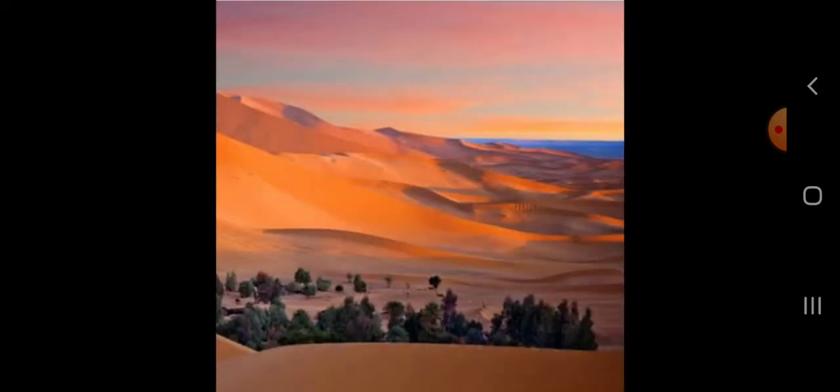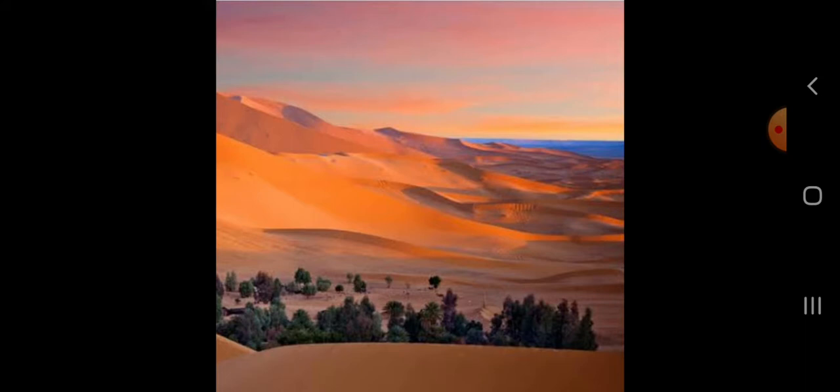A desert is a dry, barren area of land where little rain occurs and very few plants are found. I am repeating it again. A desert is a dry, barren area of land where little rain occurs and very few plants are found. These are called deserts. Clear?